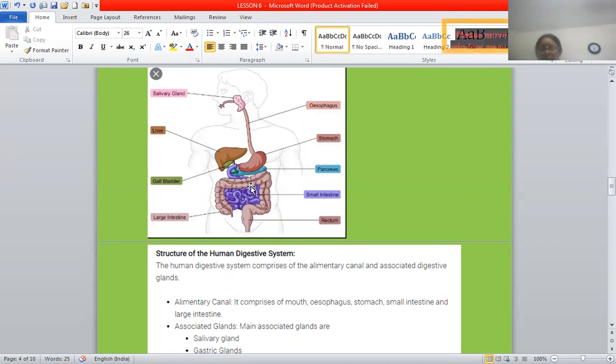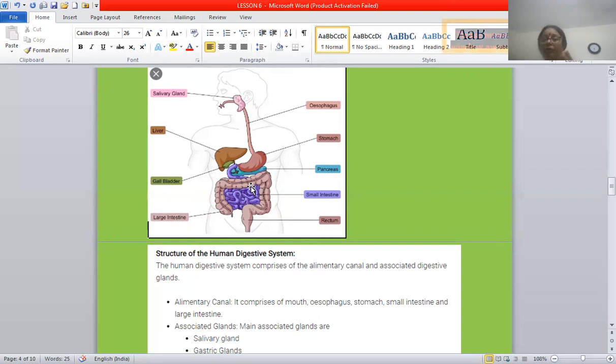The secretion of the salivary glands is also known as salivary amylase, which contains an enzyme known as ptyalin. Ptyalin partially digests starch into maltose. In easy language, salivary amylase digests starch into maltose, making the food sweet if kept in the mouth for a longer time.